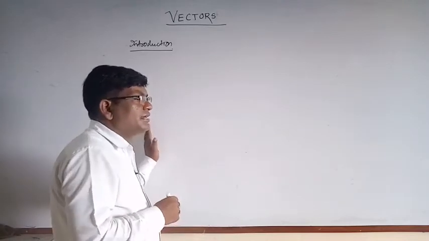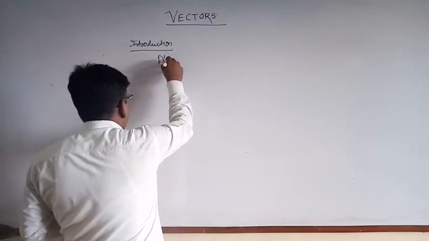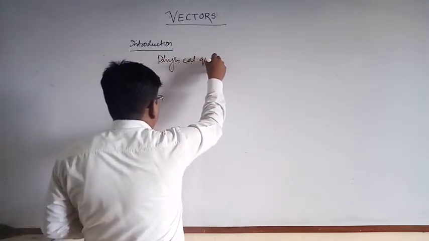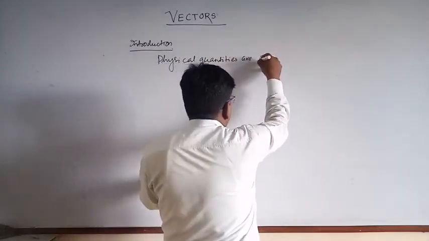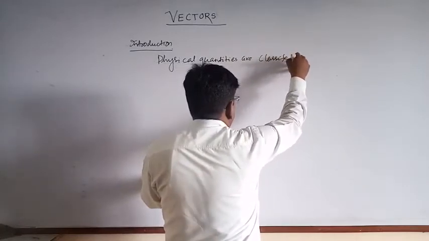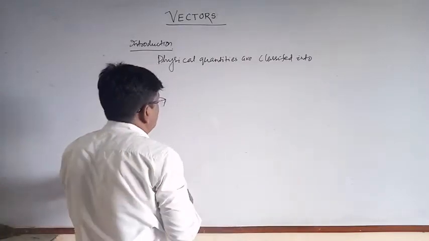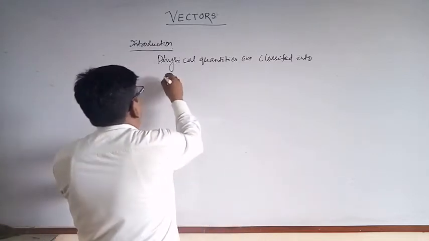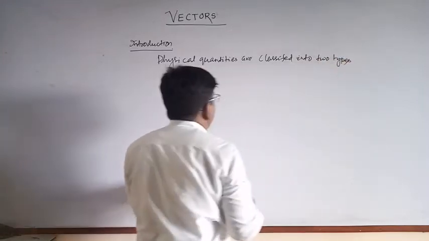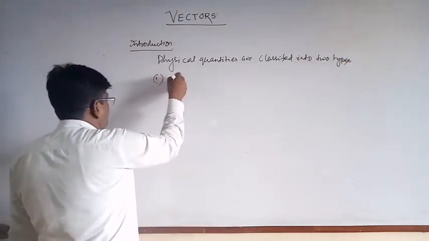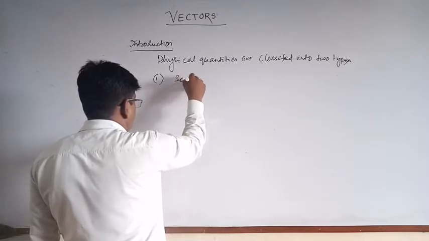Number one is scalar quantities and number two is vector quantities.